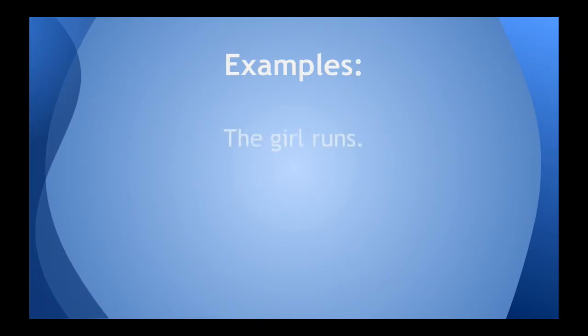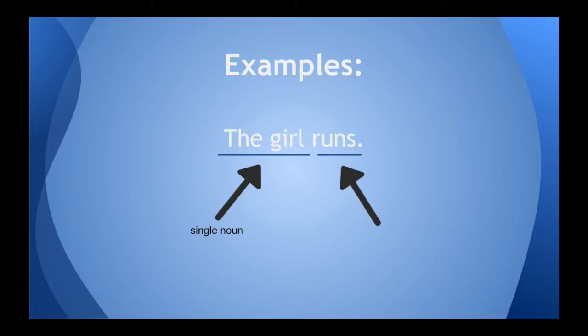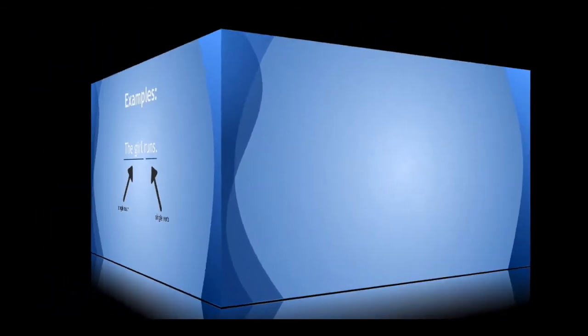Let's take the sentence, the girl runs. It's pretty simple, but we'll break it down. The girl is our subject. This particular subject is singular, so it must go with the verb runs, which is also singular. Pretty simple. Let's look at another one.